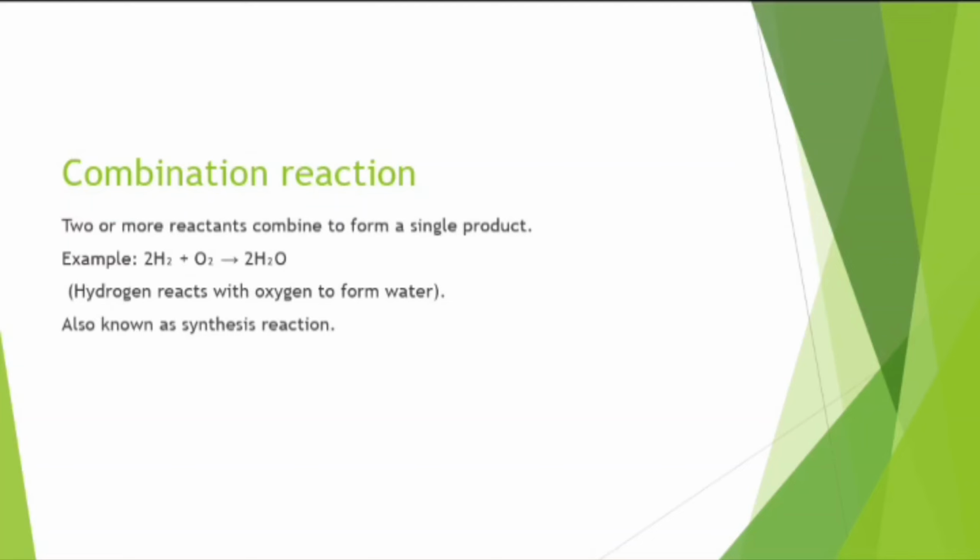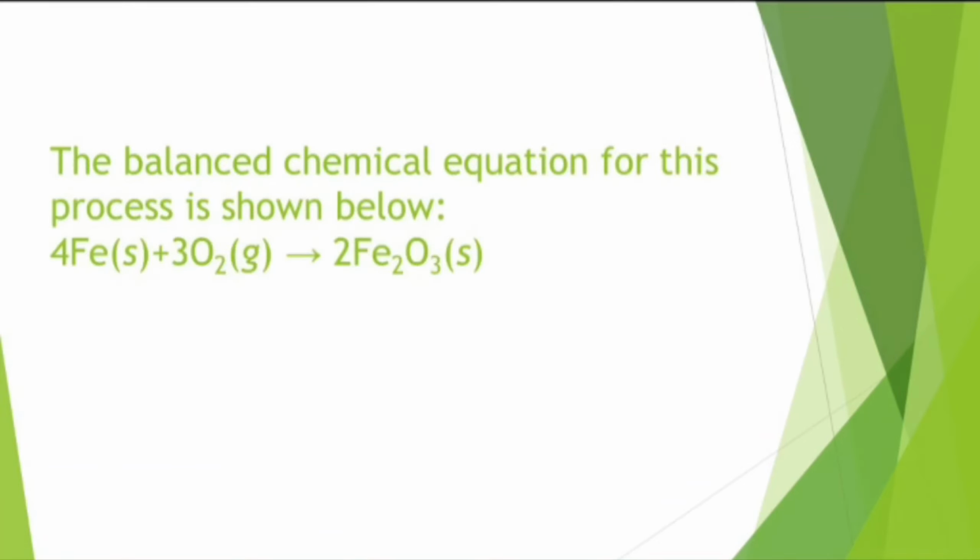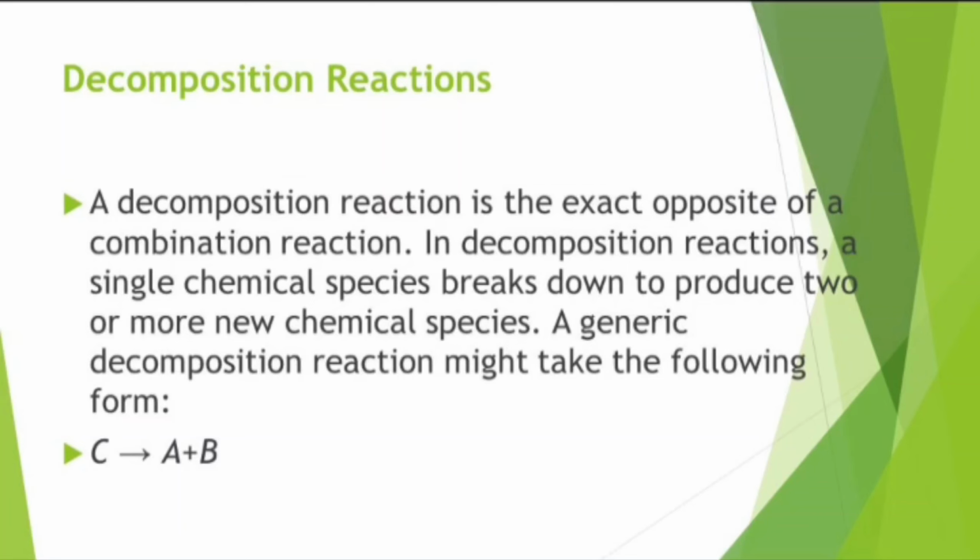Combination reaction: two or more reactants combine to form a single product. For example, hydrogen and oxygen. Four hydrogen atoms and two oxygen atoms will come to form water. Hydrogen reacts with oxygen to form water, also known as a synthesis reaction or combination reaction. The balanced chemical reaction for this process is shown below. Four atoms of iron and three molecules of oxygen gas will form ferric oxide.